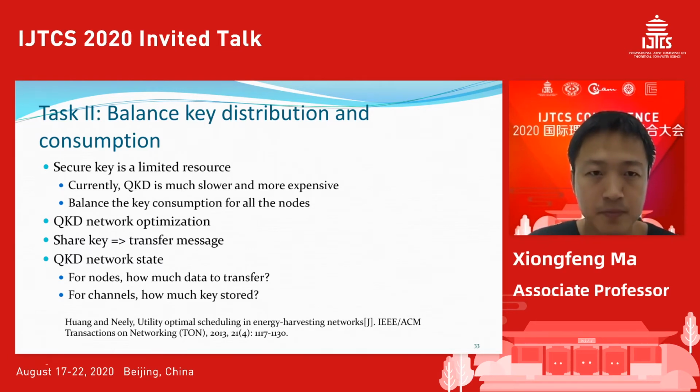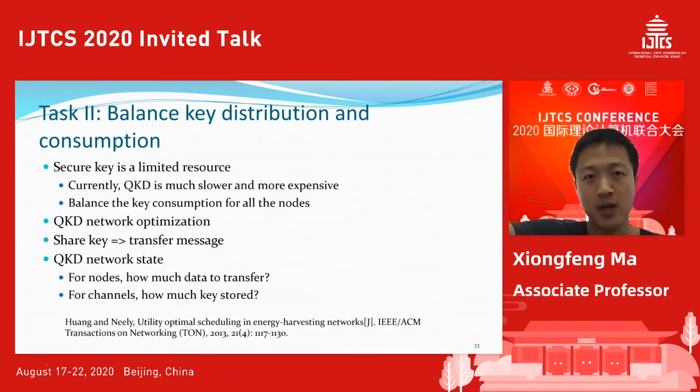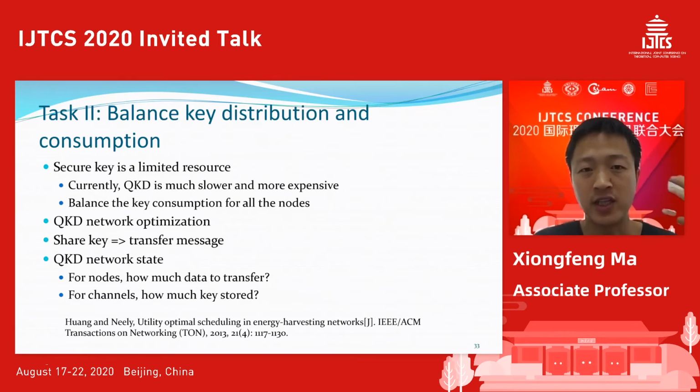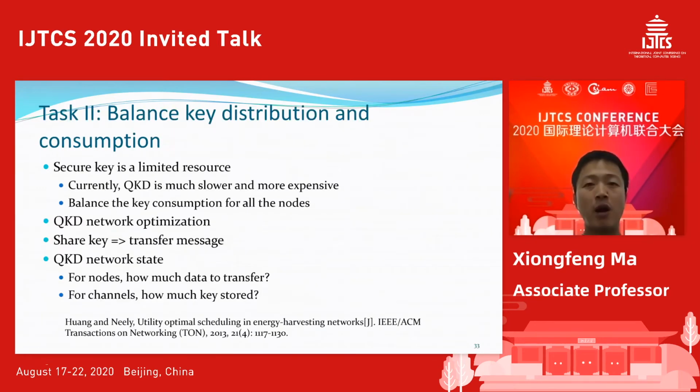So we need to balance the key consumption between all nodes, because if you form a big network and use what we just talked about with high security, then the key cost is huge. All the nodes will cost a lot of keys. Between Alice and Bob, that's 2 users, but there are a bunch of other users who want to communicate, right? So how can we do the balance?